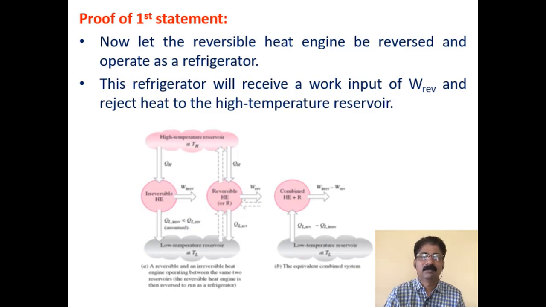Now let the reversible heat engine be reversed. Can you see here? We have shown it by a dotted line. So I am making this reversible heat engine operate as a refrigerator by reversing the process. That means instead of supplying or rejecting heat to the low temperature reservoir, now this reversible heat engine, or the refrigerator, absorbs an amount of heat QL reversible and supplies an amount of heat QH to the high temperature reservoir. During this process, it takes the same amount of work as input, that is W reversible.